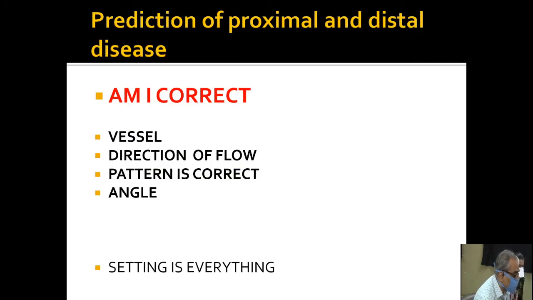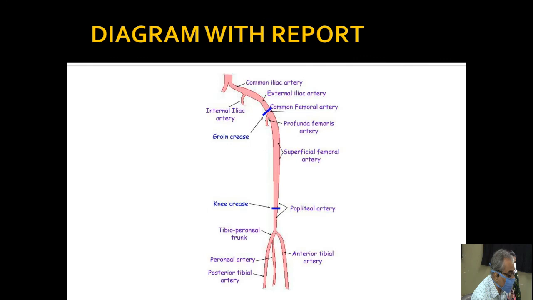So Doppler is very much useful in prediction of proximal and distal disease. Always ask questions whenever you see abnormal flow. Am I correct in identifying the vessel? Am I correct in seeing the direction of flow? Is it correct for that vessel? Is the spectral pattern correct? And is my angle correct before measuring the velocity? And always remember, settings are everything in color Doppler.